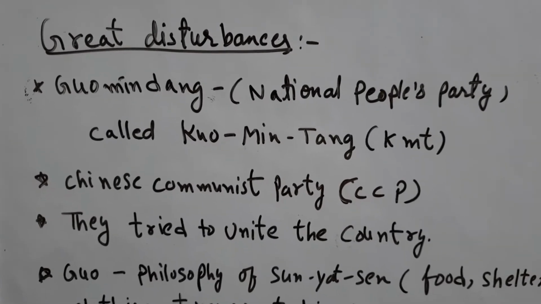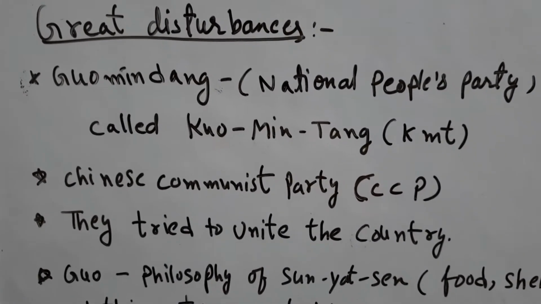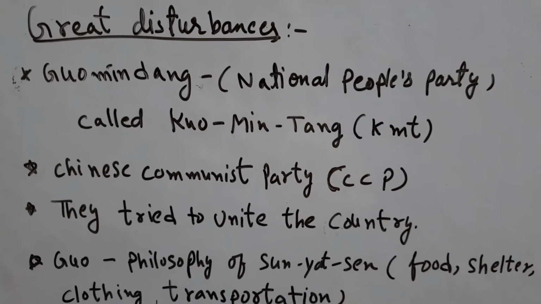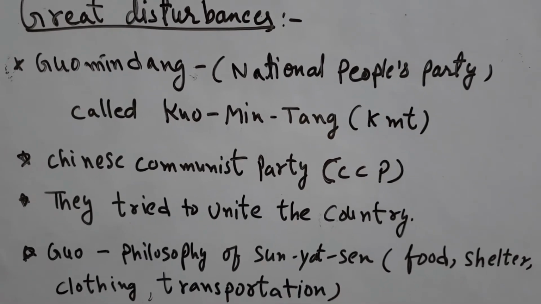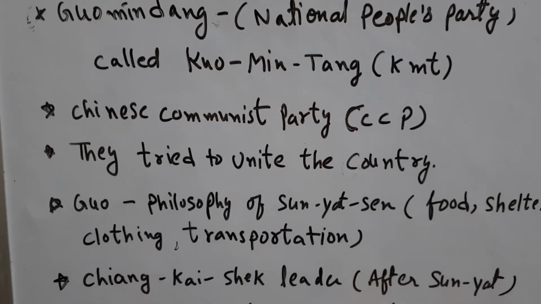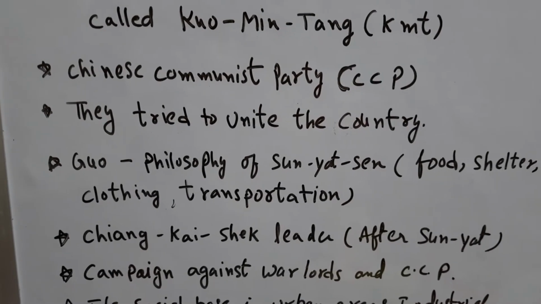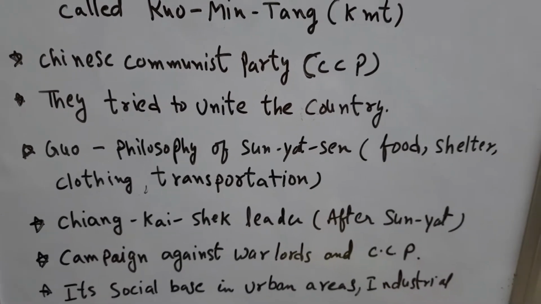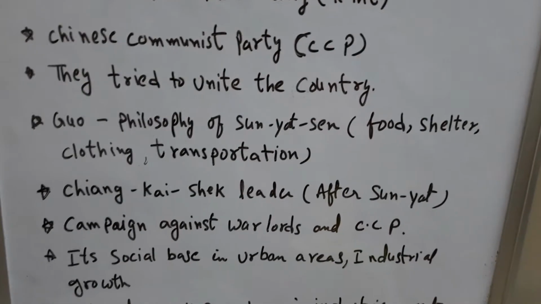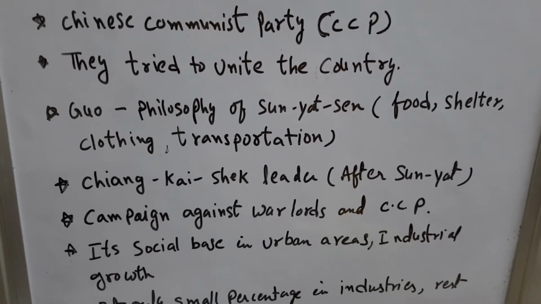Great disturbances during the May 4th revolution. Kuomintang, it was the National People's Party called Kuomintang, KMT. And the other party was the Chinese Communist Party, CCP. They tried to unite the country. They followed the philosophy of Sun Yat-sen, and they demanded food, shelter, clothing, transportation for the people of China.